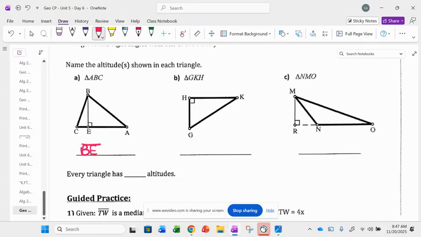All right, now in letter B, it's a little bit sneaky. The side is actually the altitude, and that's okay. Do you see how if you start at vertex K and you go to HG, it makes a right angle? So KH is an altitude, but also if you start at G and go to H, isn't that another altitude? Makes right angles. So there are two altitudes here. KH and GH are both altitudes.